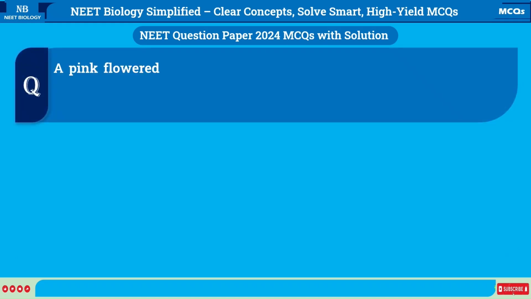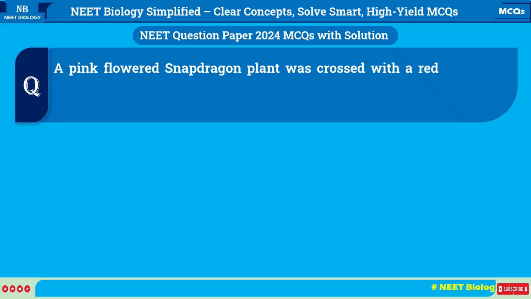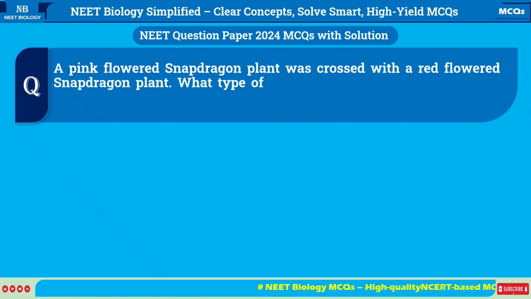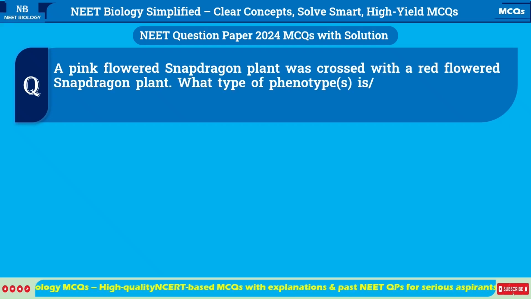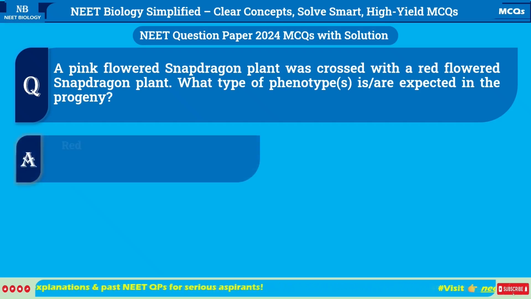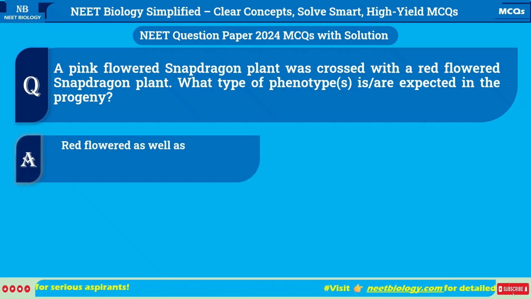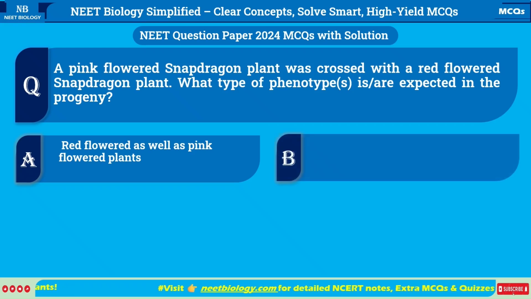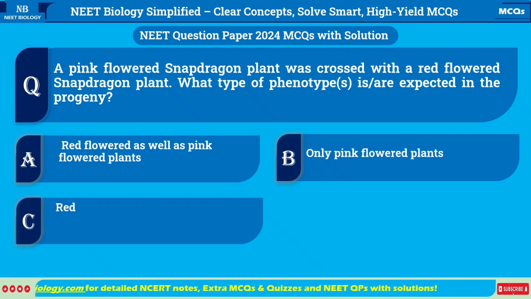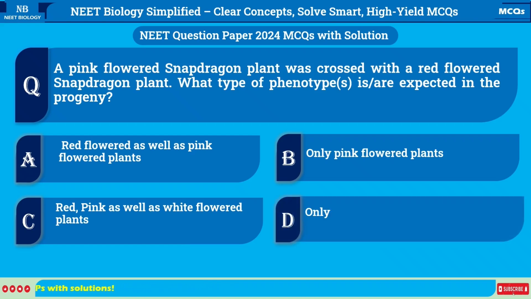A pink-flowered snapdragon plant was crossed with a red-flowered snapdragon plant. What type of phenotypes are expected in the progeny? A. Red-flowered as well as pink-flowered plants. B. Only pink-flowered plants. C. Red, pink as well as white-flowered plants. D. Only red-flowered plants.